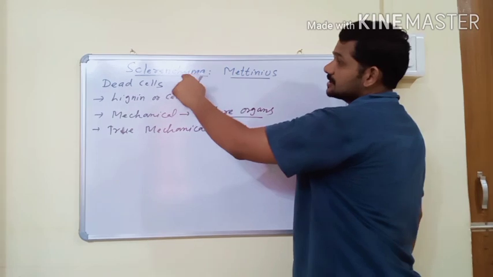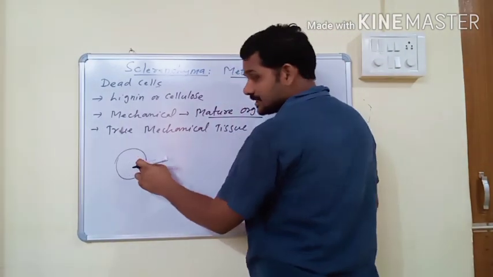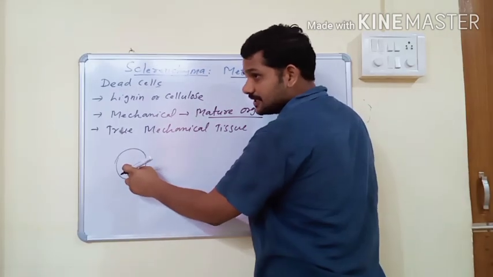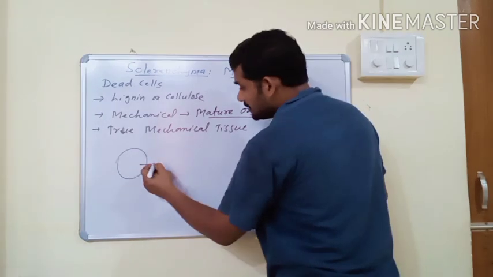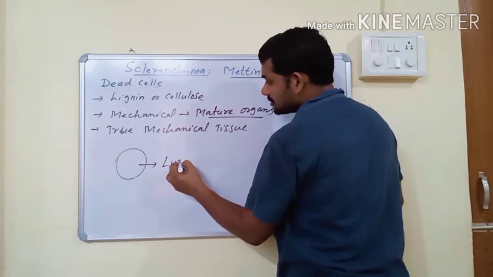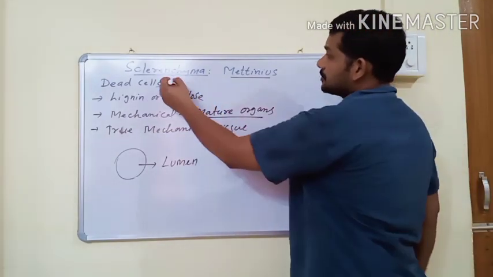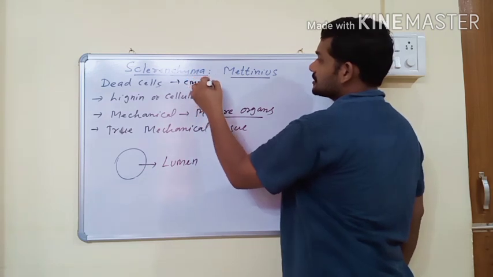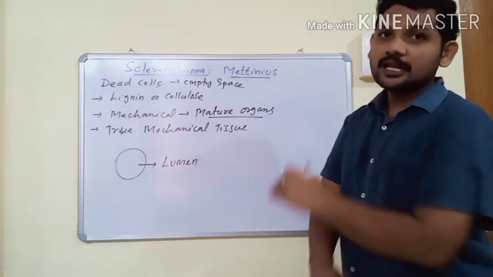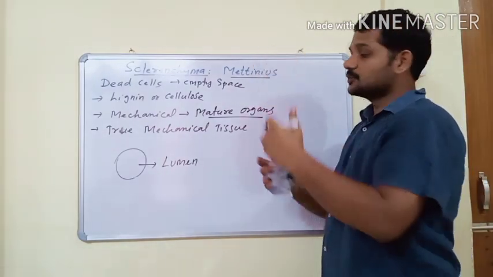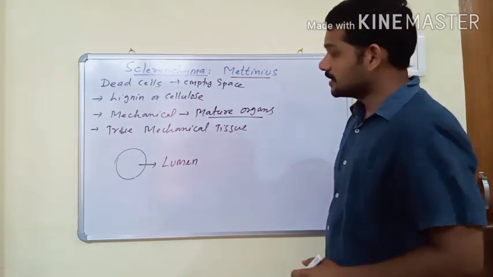Already I told you this is made up of dead cells. If any cell is made up of dead cells, the nucleus is absent, cytoplasm is absent, and vacuole is absent. It means only inner empty space is there. The inner empty space of a dead cell is known as lumen, and lumen helps in the conduction of water and minerals from root to top of the plant or from one organ to another organ.